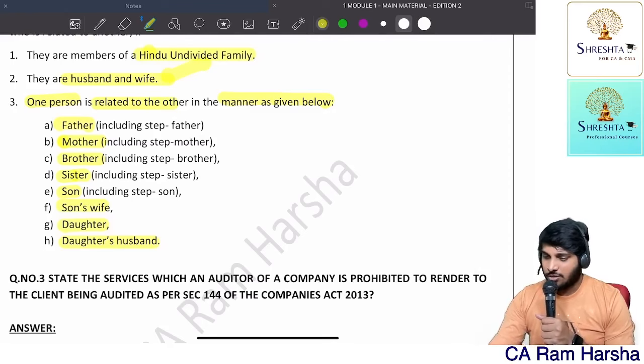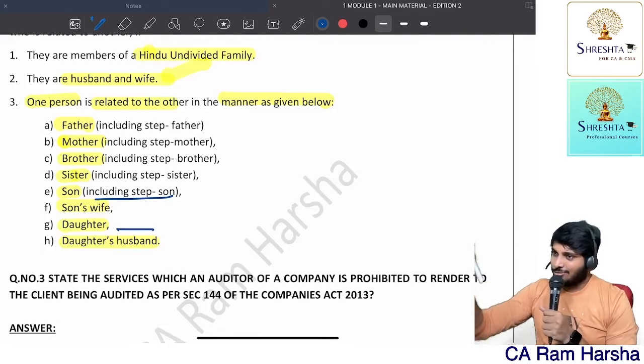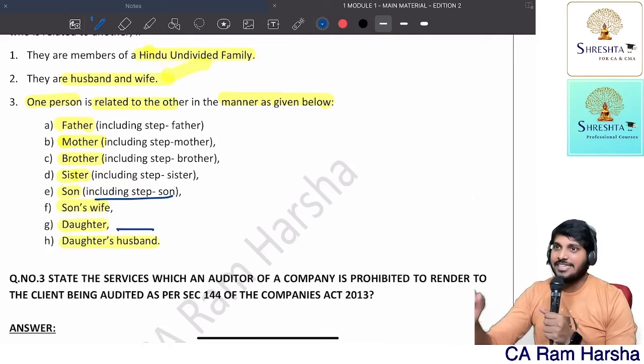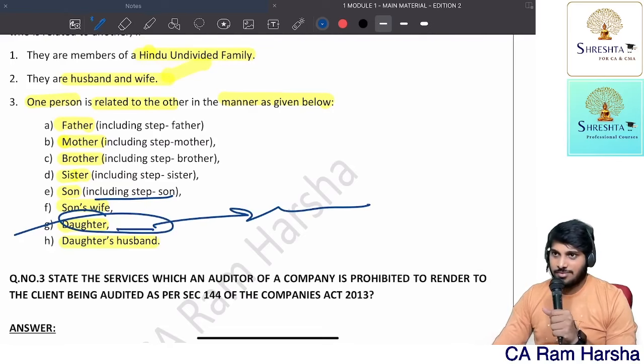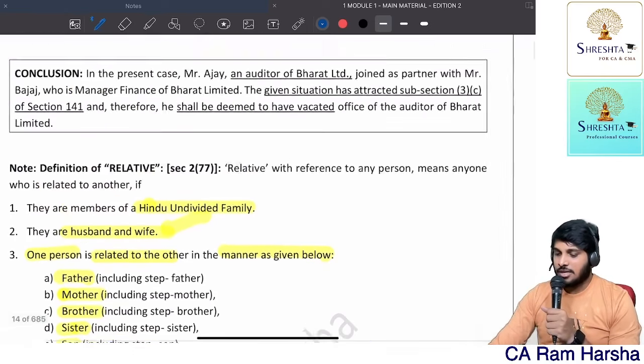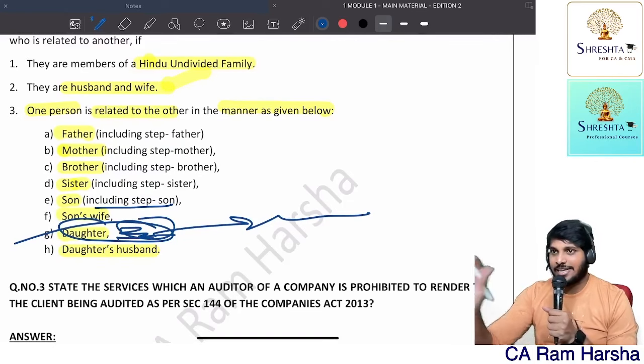Are you getting it? Now some people interpret more. Here, for son, stepson is covered. For daughter, stepdaughter is not covered. These are all silly observations. Don't observe all this. Getting the point? Sometimes they will miss while drafting, but the intention is step also. So this much in-depth observation is not required, and moreover, that is not the intention of the law.